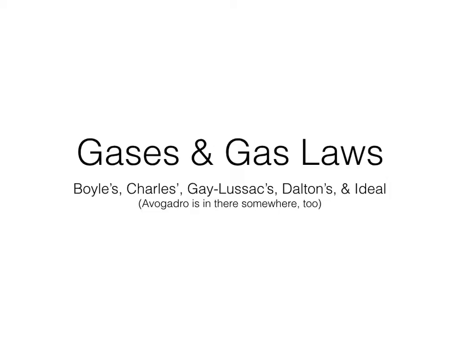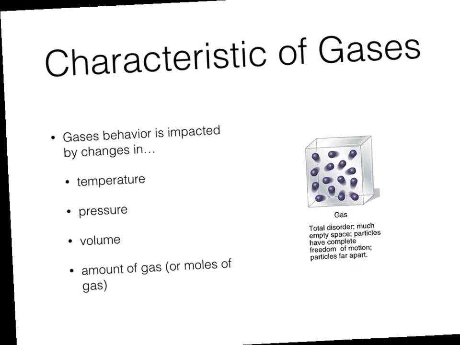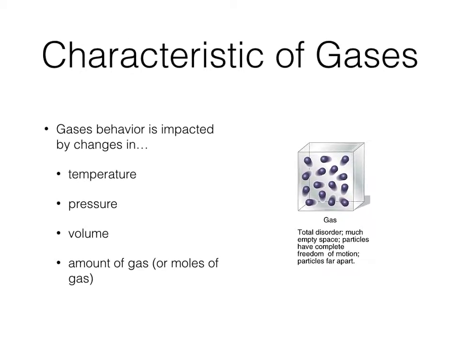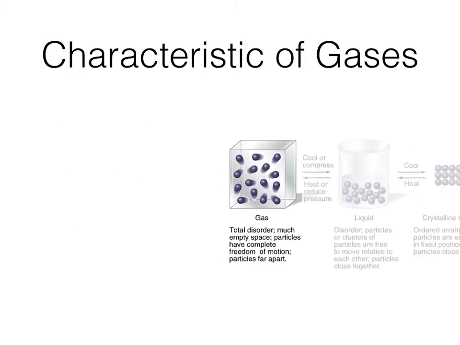What we observe about gases can be explained by several gas laws. You already know that a gas can be impacted by the temperature that it's at, the pressure that is within it and outside it, the volume it occupies, and the amount of particles that we have, or the number of moles of gas that are present.